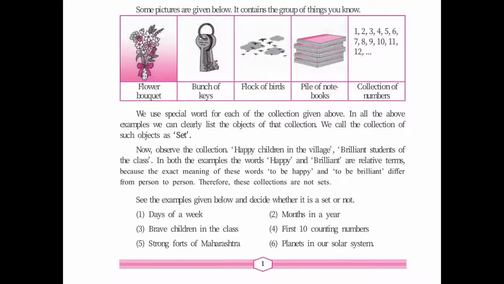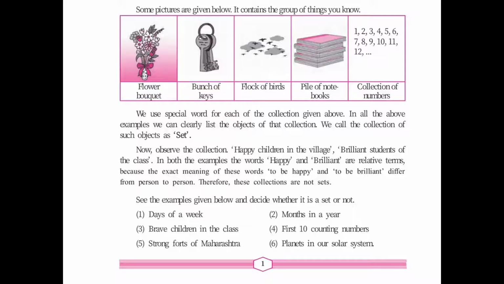Next, second one is months in a year. Again, answer will remain same, January, February, correct? So on, last December. So it is an example of set. Next is brave children in the class. Now how are you going to measure the bravery? We don't have any scale to measure it, correct? So we will conclude this is not a set.